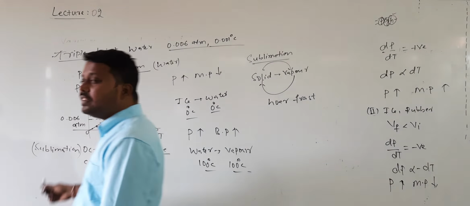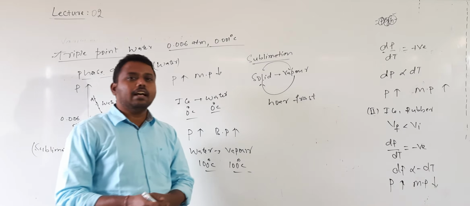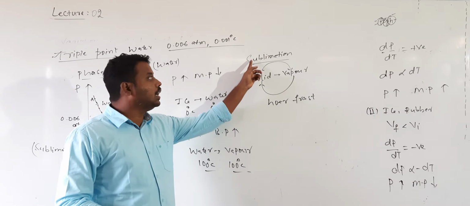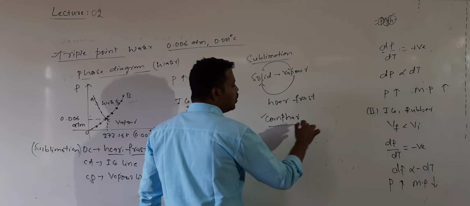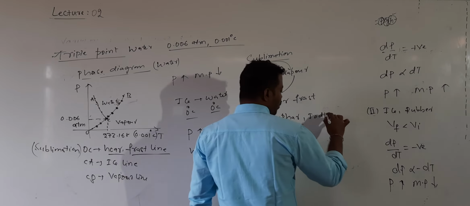One more important point: examples of solids which undergo sublimation are camphor and iodine, which go directly from solid to vapor. So these are the triple point details.